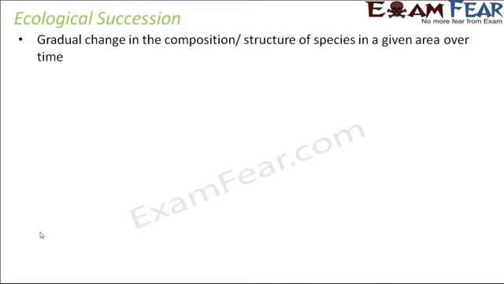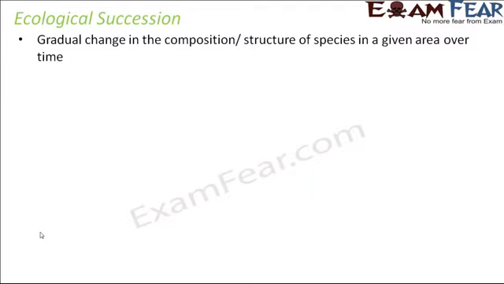So now that we have talked about ecological pyramids, we will now talk about ecological succession. So let us see what it means. Succession is related to the word successor. Successor means something which comes after what is existing. So it is a gradual change in the composition or structure of species in a given area over time. So something is changing gradually over a period of time. That is called succession.